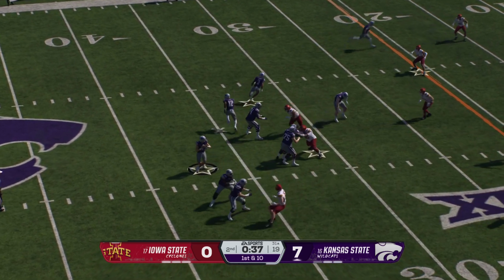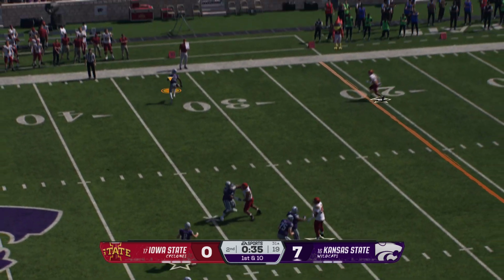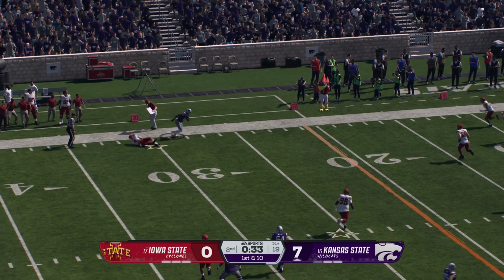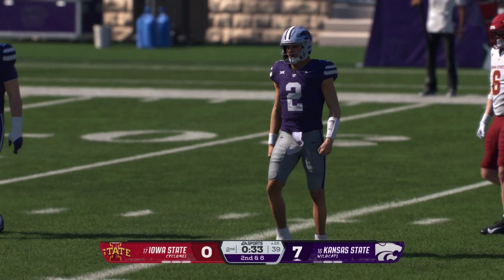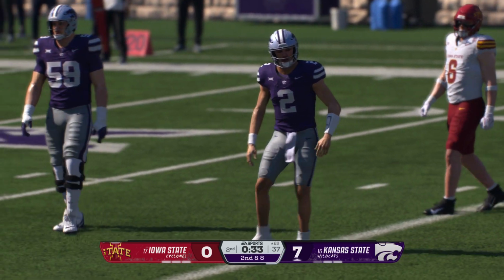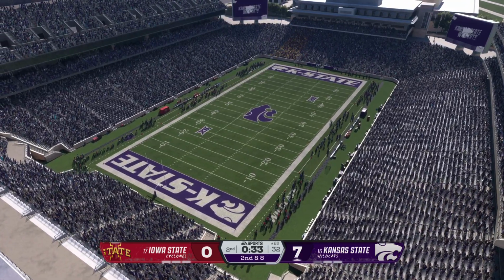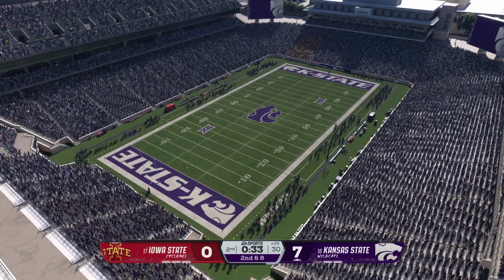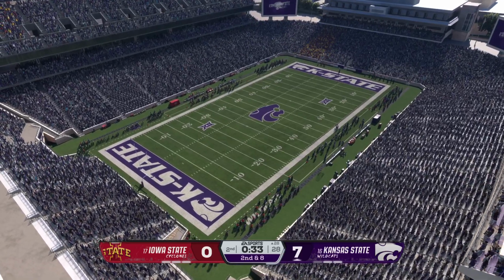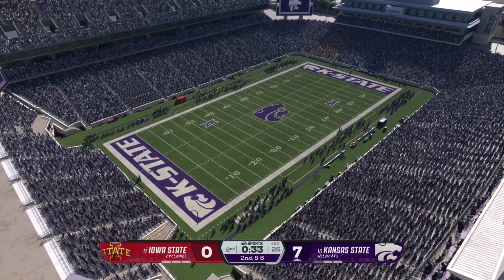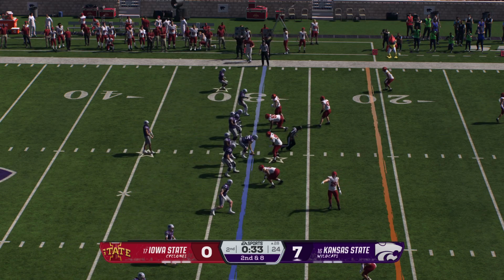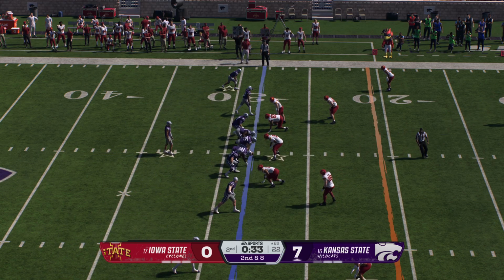To the air, it's Johnson. Looks to the left, pass caught. Defense shoves him out of bounds. Not much of a gain there. This is an example of a quarterback and his offense just taking what the defense gives you. Not a huge play, but positive yards. The defense wants to give that throw to you. You take it, get the ball to your receiver, stay ahead of the sticks.